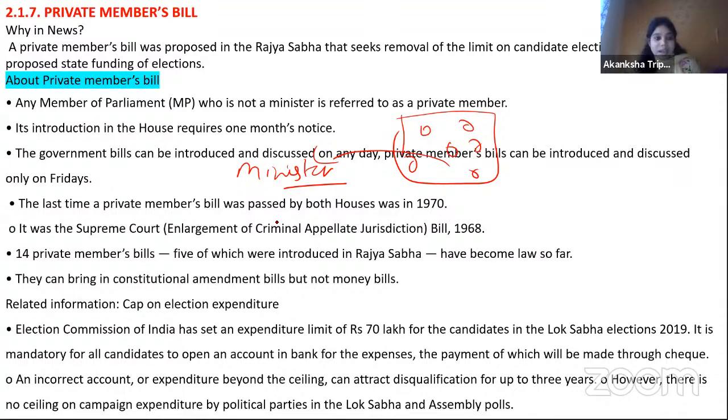Now the difference क्या है? ये important है. तो simple सा difference है. If you want to introduce any government bill, then you don't need any prior notice. You don't need to bring any prior notice. But when it comes to the private member bill, it requires 1 month notice, number one. Second, I'm talking about private member bill, it can be only introduced on the Friday. Okay.